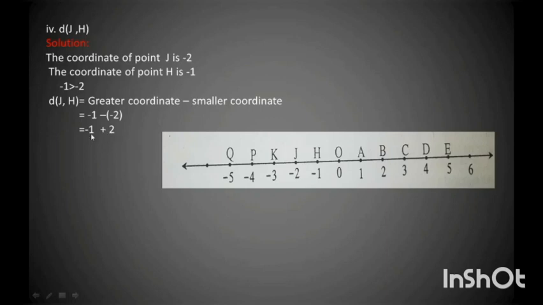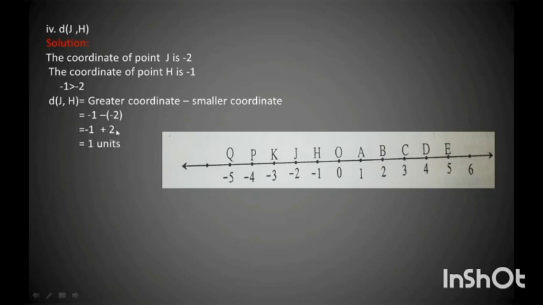So -1 and +2. Now again there are two signs, one negative and the other positive. Minus and plus is equal to minus. So I subtract 1 from 2. So 2 minus 1 is equal to 1.